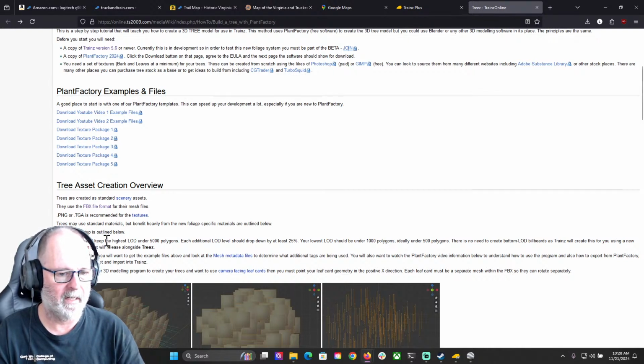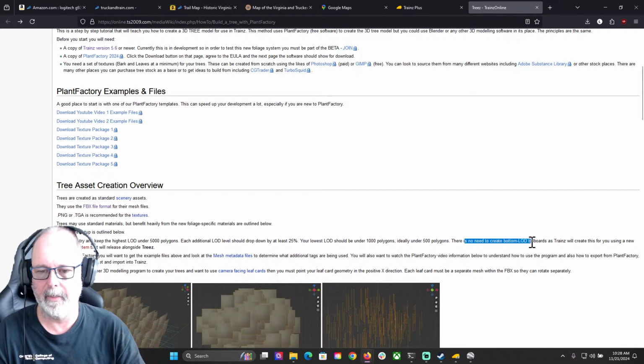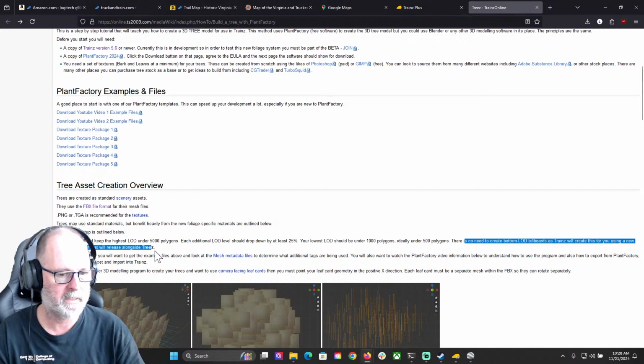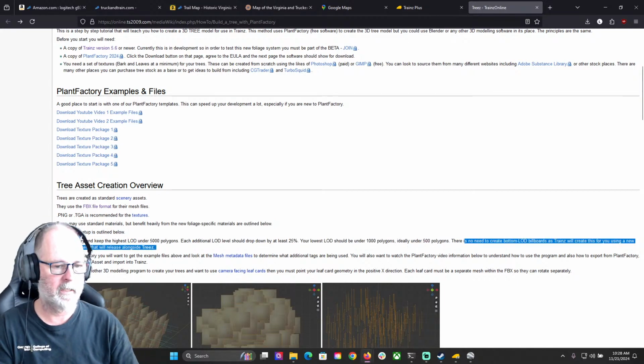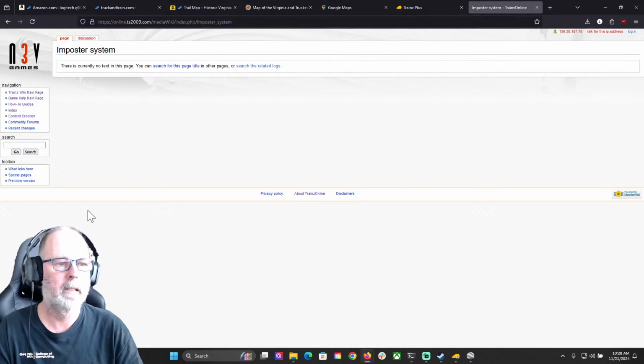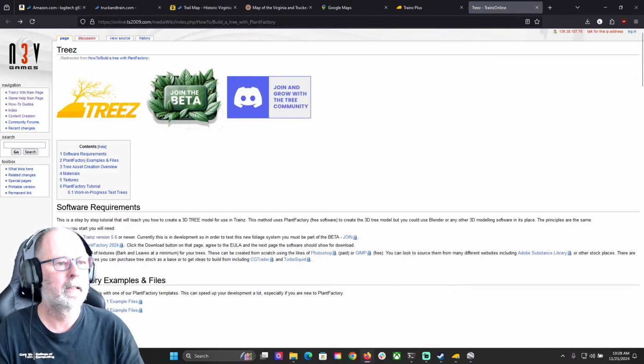You should try to keep the highest level of detail under 5,000 polygons. Every additional level of detail should drop down by at least 25%. Your lowest LOD should be under 1,000 polygons, 500. There's no need to create bottom LOD billboards, as Trainz will create this for you using a new imposter system that will release alongside trees. What is this? Currently no text in this page. But that's what they're talking about. Let's go back to that.